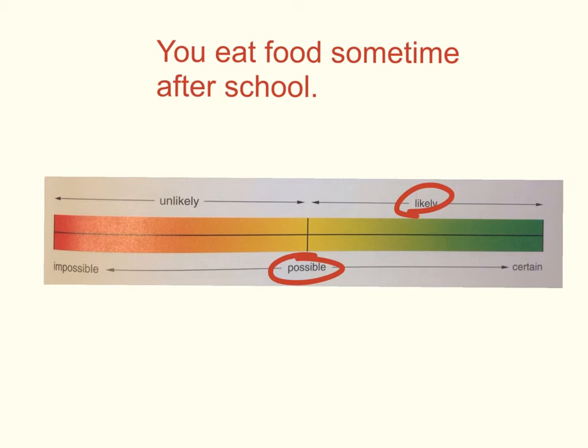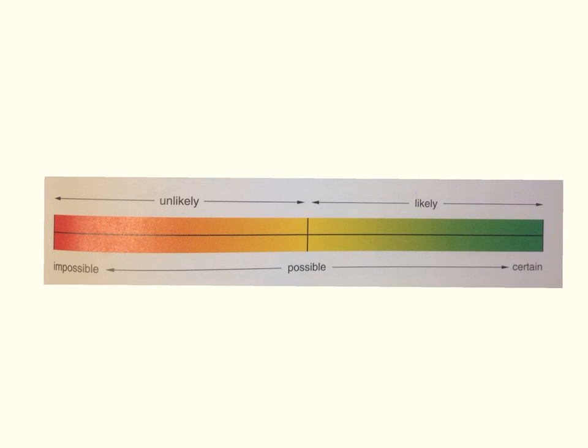So I would put a line right about here because I think it's really likely, but not quite certain, because there's a chance maybe you go home today and you have a stomach ache and you don't end up eating. But chances are you will, so it's very possible and likely. And this is how we use a line to help us gauge the probability of different events happening.